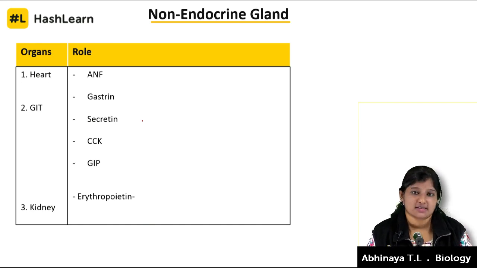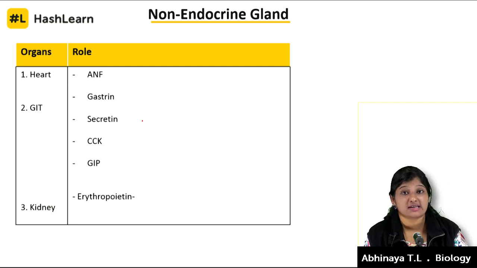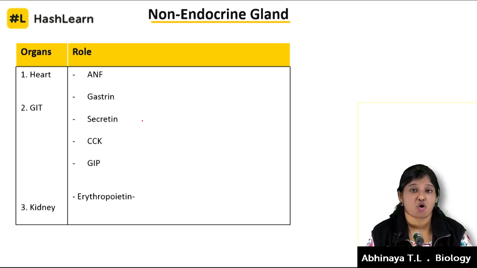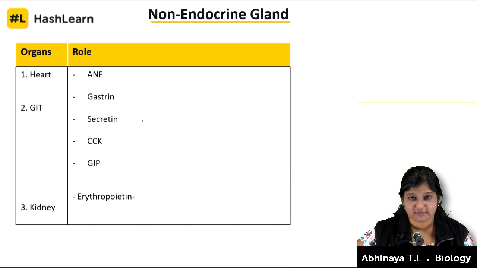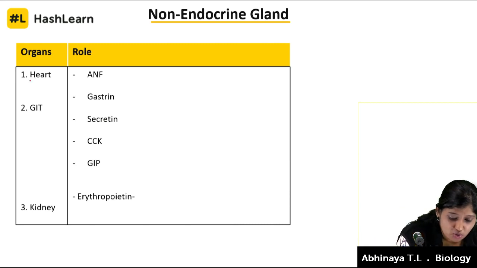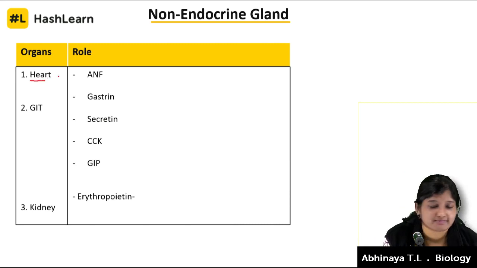What I mean by that is, these are organs which release hormones but are not called endocrine glands. We'll talk about what hormones they release, along with their functions. So the first one is the heart.